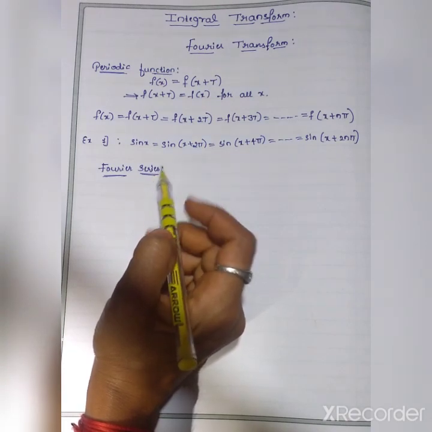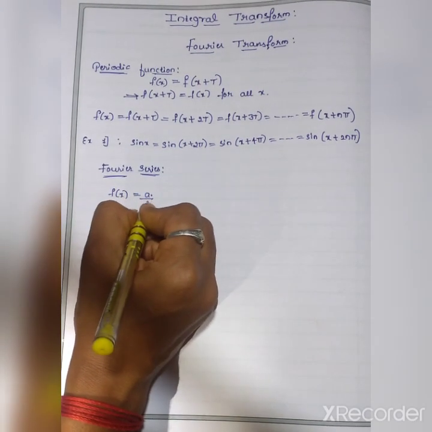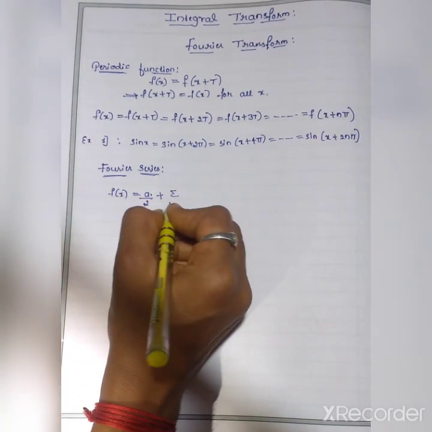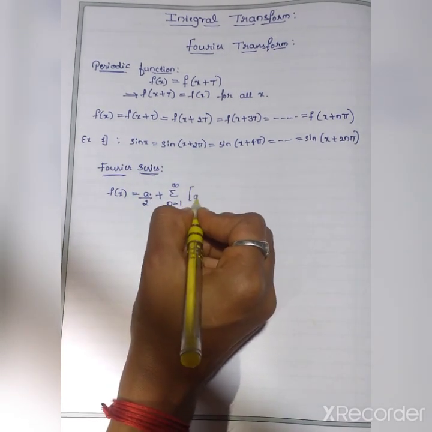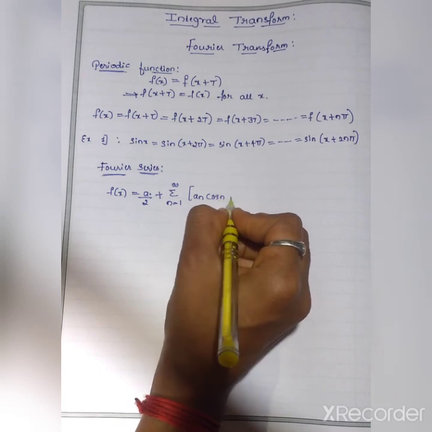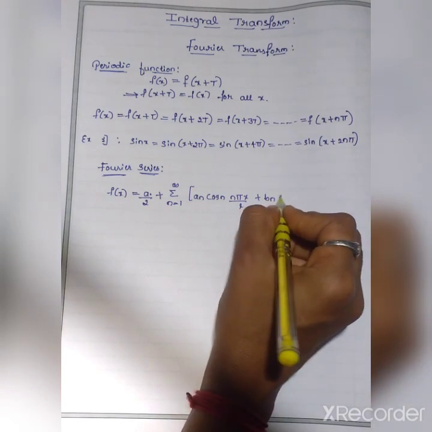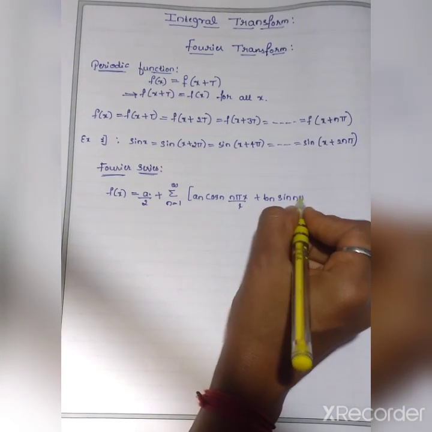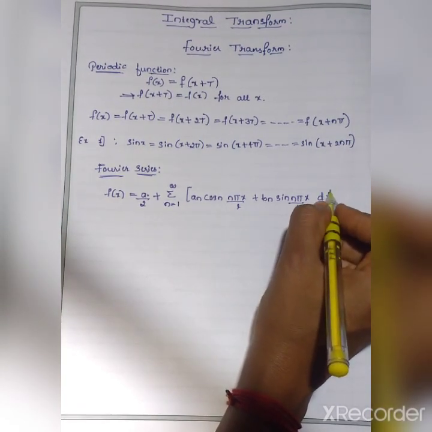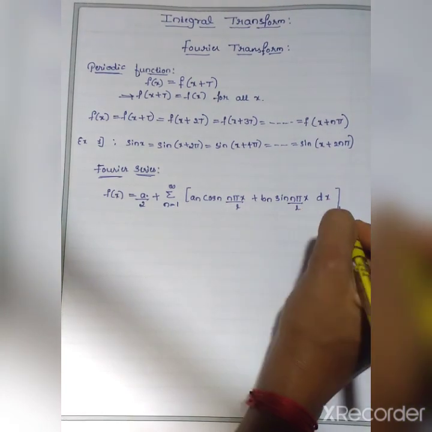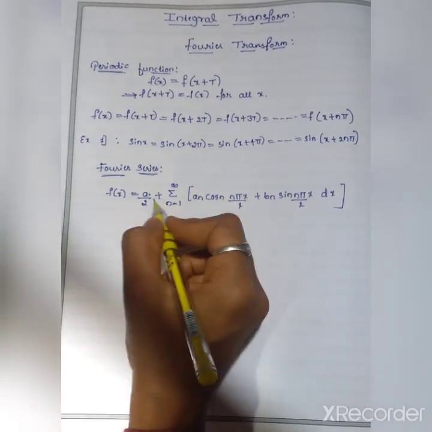A series of the form, in the interval L, f of x equals a0 by 2 plus summation n equal to 1 to infinity of an cos n pi x divided by L plus bn sin n pi x divided by L. See here, in this expression, a0, an, bn are constants.